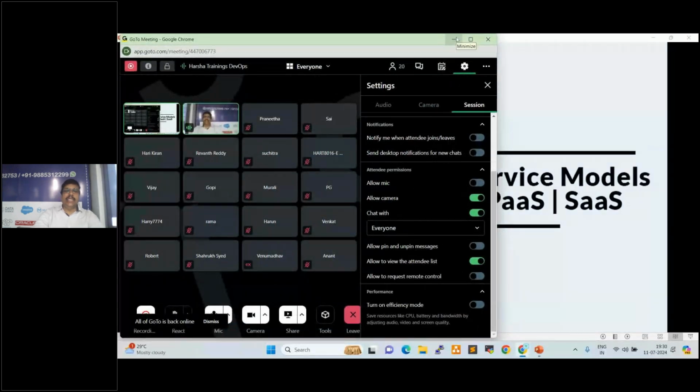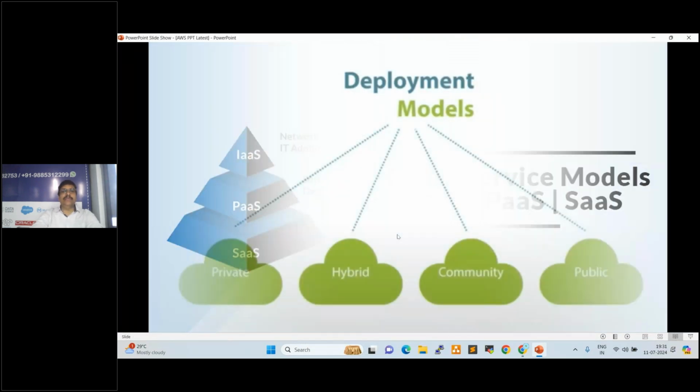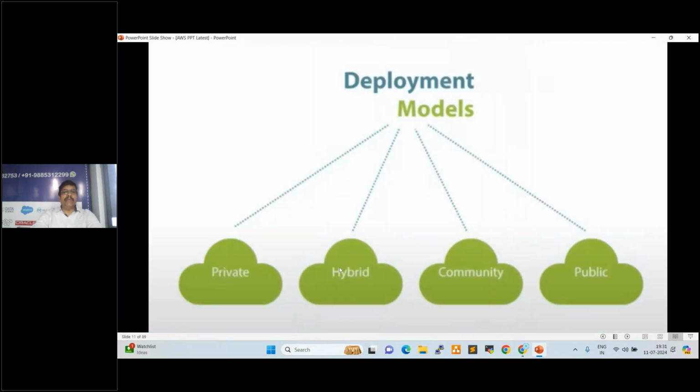Okay. Yeah. So these are the three service models: IaaS, PaaS, SaaS. Infrastructure as a service, platform as a service, software as a service. Right. Now let us move to deployment models. These are the four deployment models: private cloud, hybrid cloud, community cloud, public cloud. So what is private cloud? Anyone?